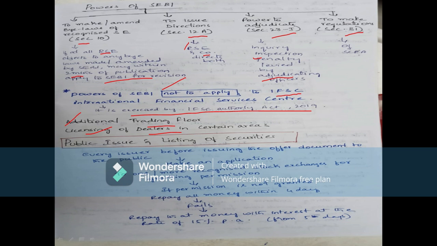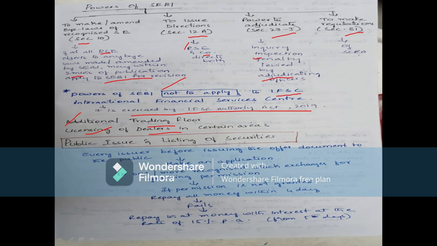So it will see what public interest and interest of trade mean. Okay, next, restrictions also imposed in relation to dealings in securities shall not apply to the doing of anything on behalf of a member of any recognized stock exchange. Licensing will not be given to any member of the recognized stock exchange. So this is about the licensing of dealers in certain areas.